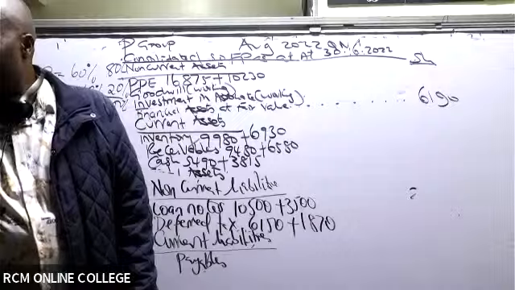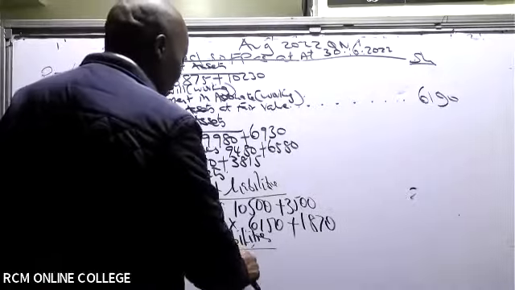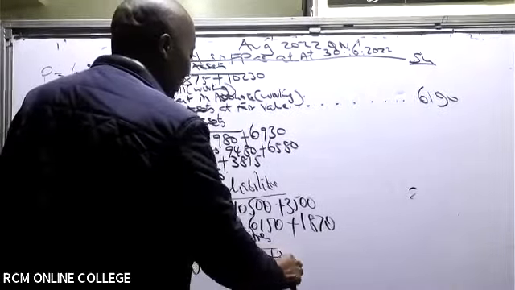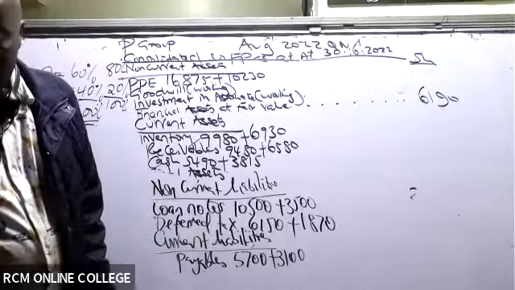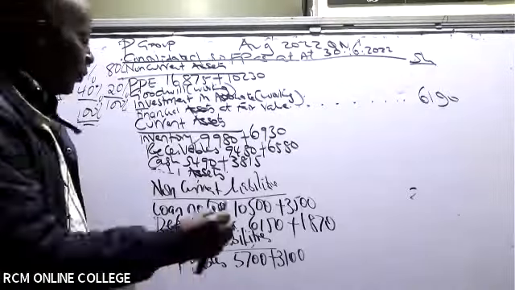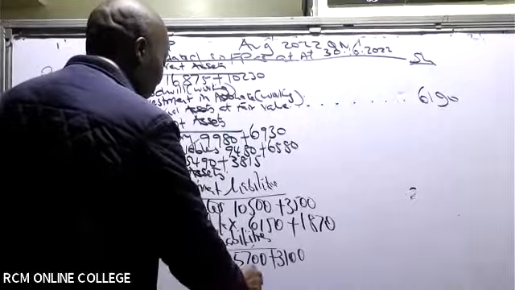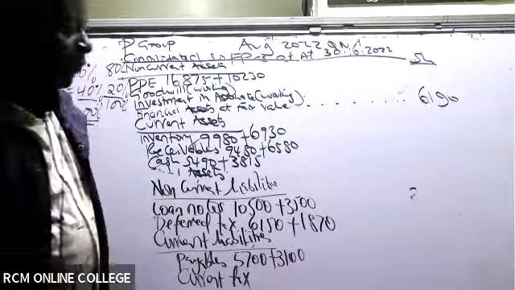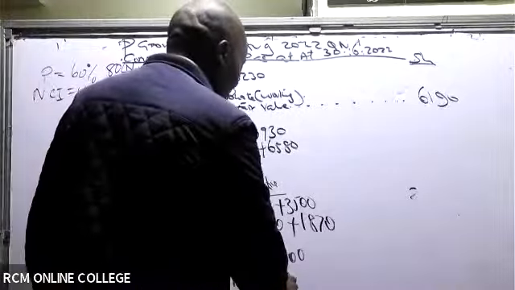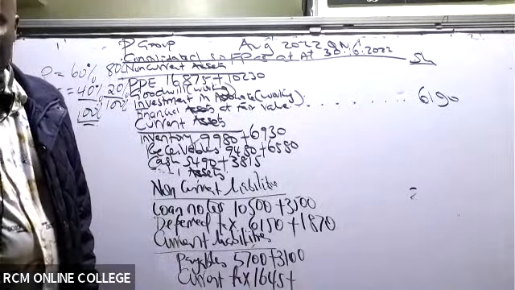For payables, we have 5,700 plus 3,100. Then we have current tax, another free mark. Low hanging fruit. Current tax: we have 1,645 plus 735.